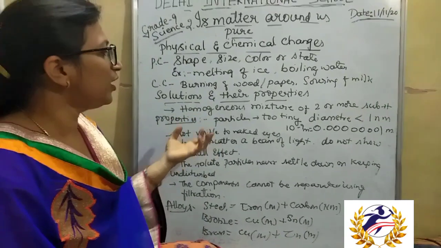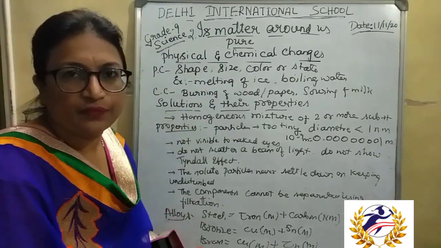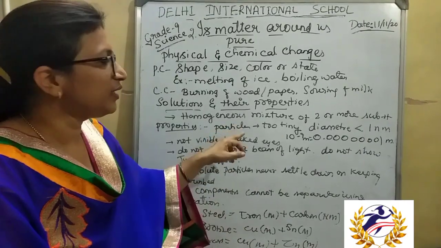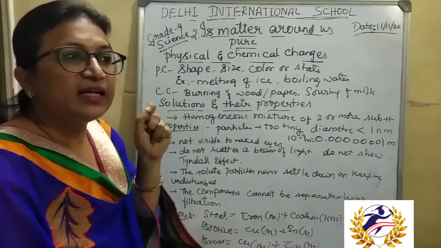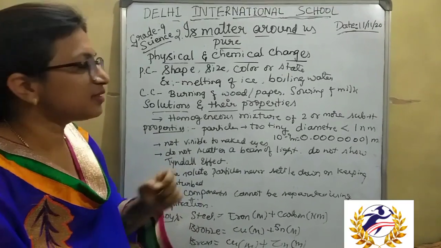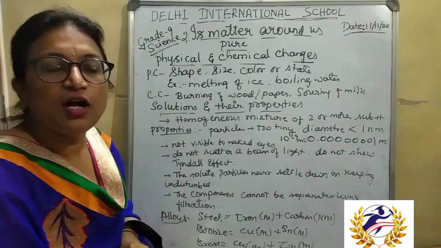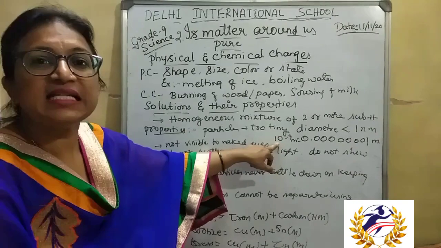In a solution the particles are too tiny, too small, with a diameter less than 1 nanometer. 1 nanometer means 10 to the power of minus 9 meter.